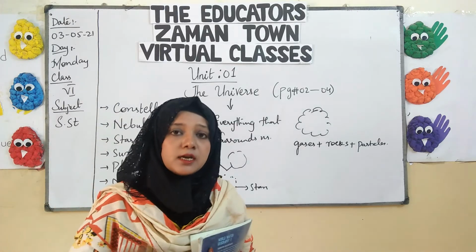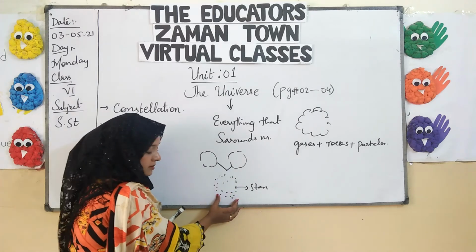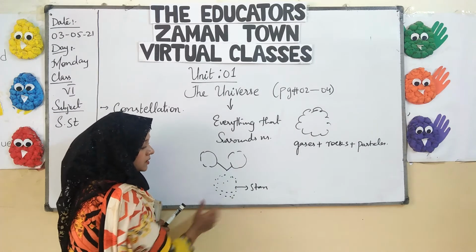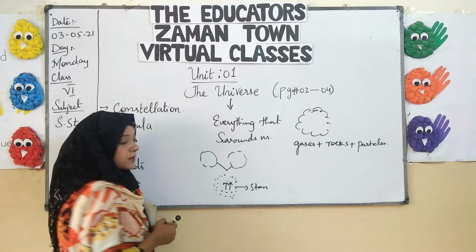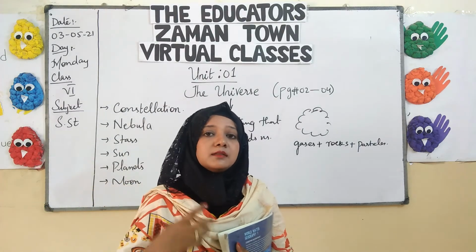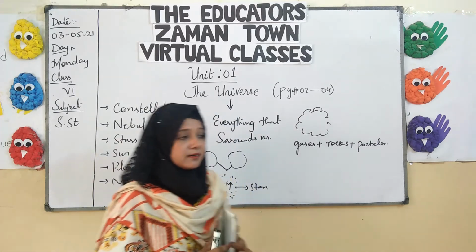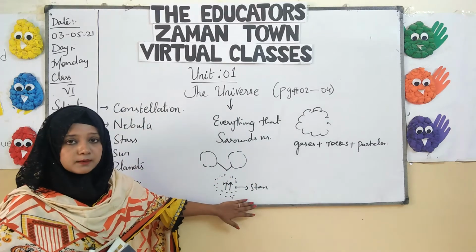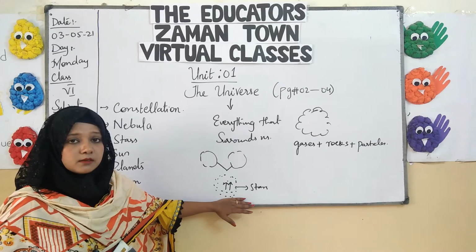How do they shine? How do they produce light? By the gathering of these fragments of the nebulas, the temperature and the pressure increase within the central part of the nebula, resulting in the shining, the production of light of the stars. That's how the stars shine. In this way the stars are formed.